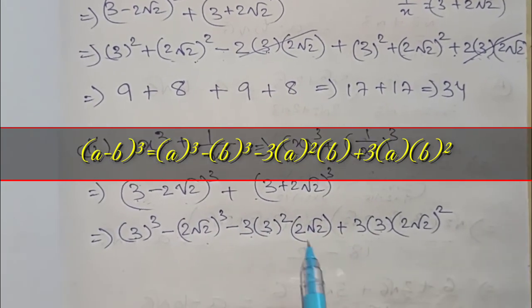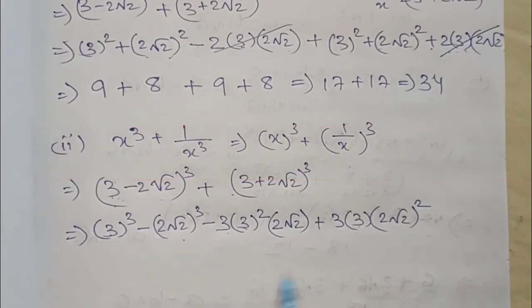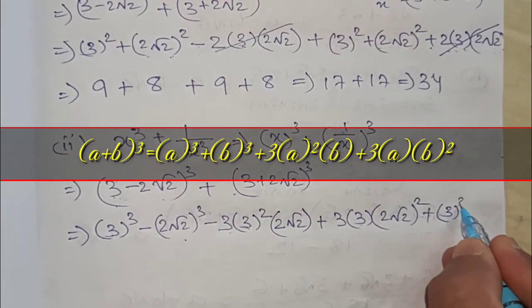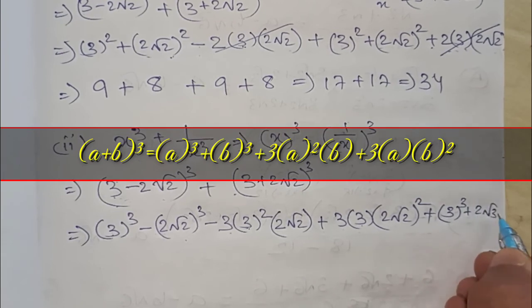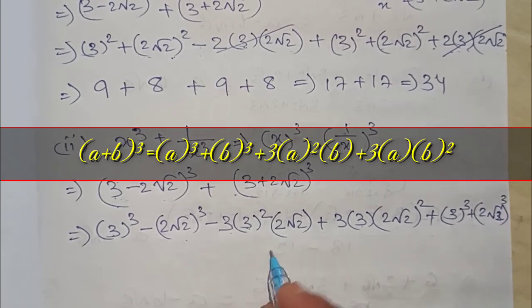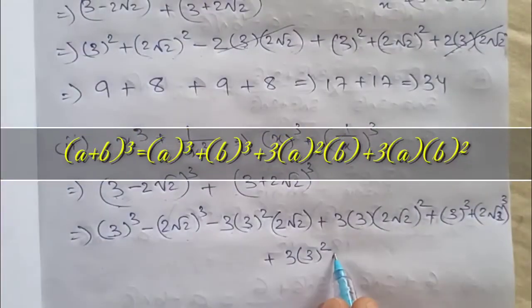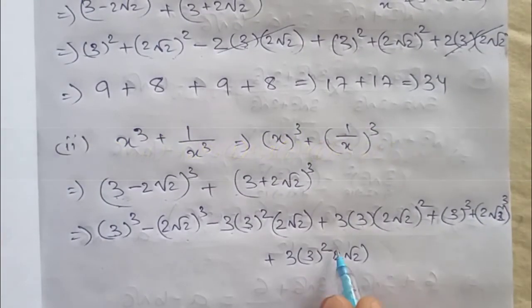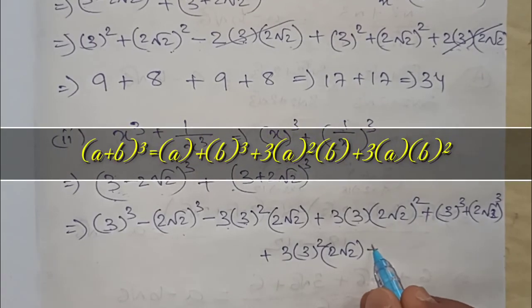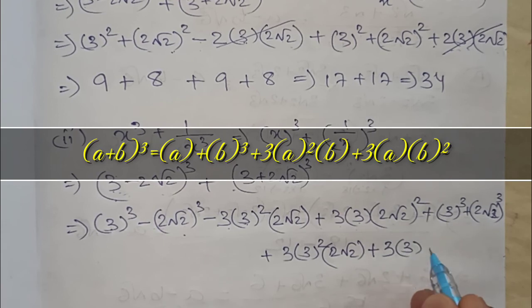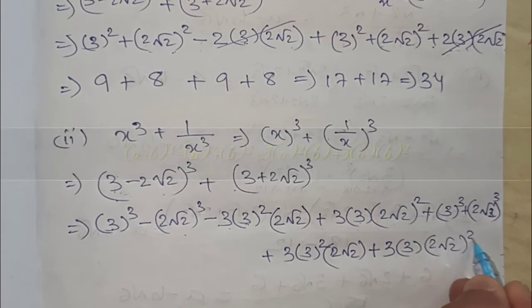You see the formula and match the terms here, plus a plus b whole cube, which is a cube plus b cube plus 3a square b plus 3ab square.